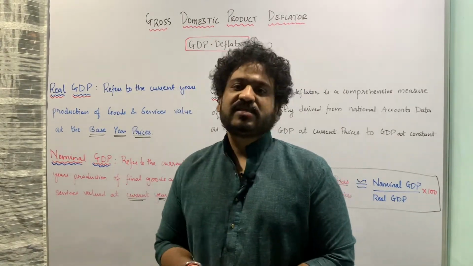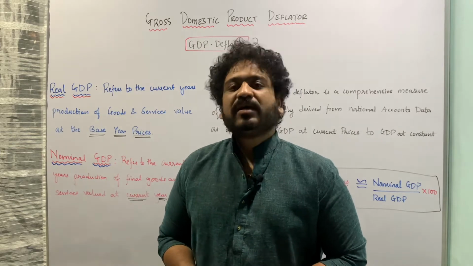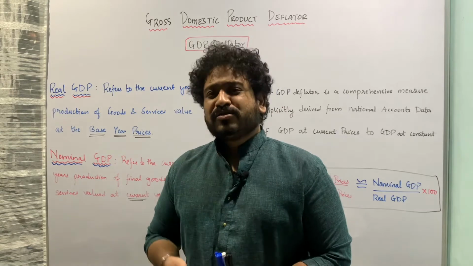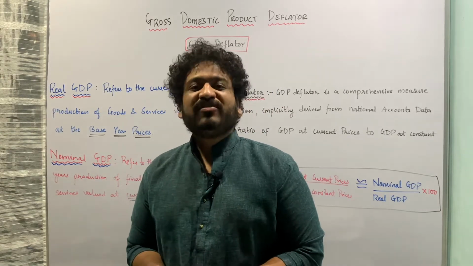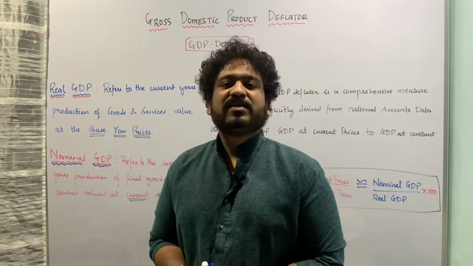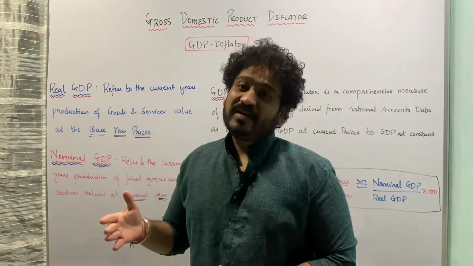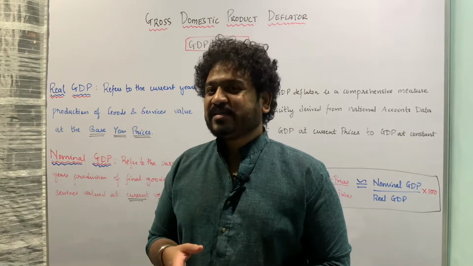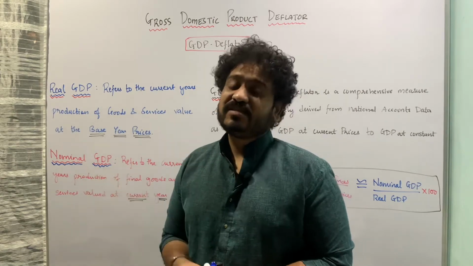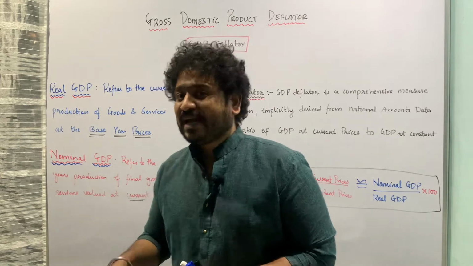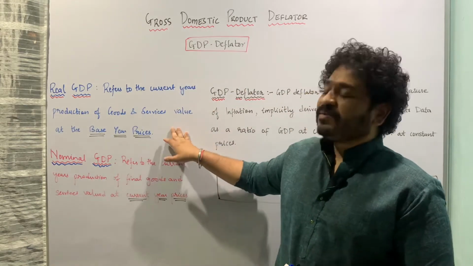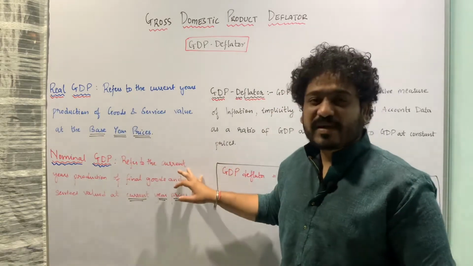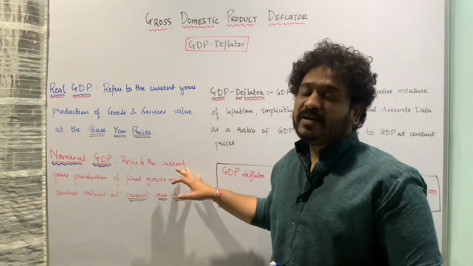In the previous classes, I have talked about gross domestic product. In the segue of the same, today I'll be talking about GDP deflator. Before understanding the concept of GDP deflator, let us revise two important concepts. One is the GDP calculated at the current year's prices and the GDP which is calculated at base year prices, and they have names as we have discussed in our previous classes. The one which is calculated at the base year prices is called real GDP, and the one which is calculated at current year's prices is called nominal GDP.